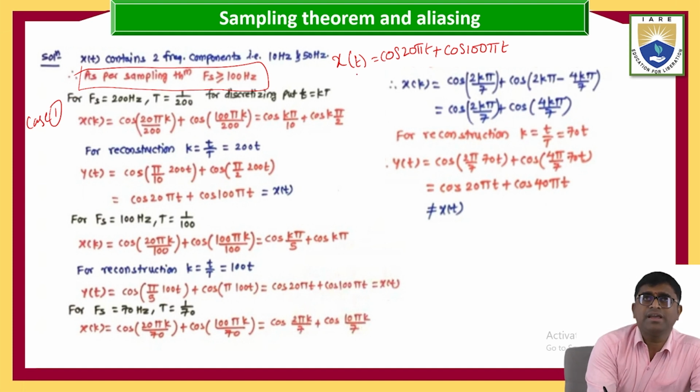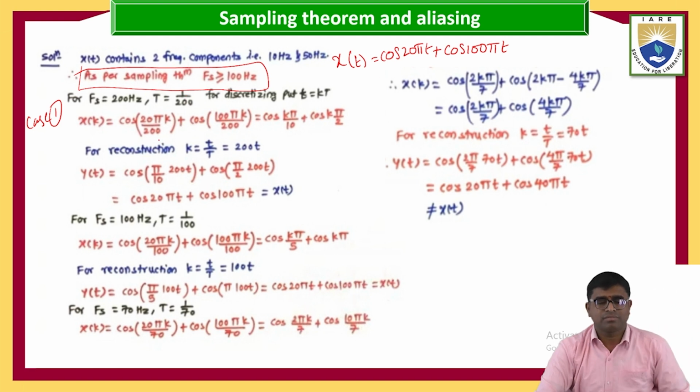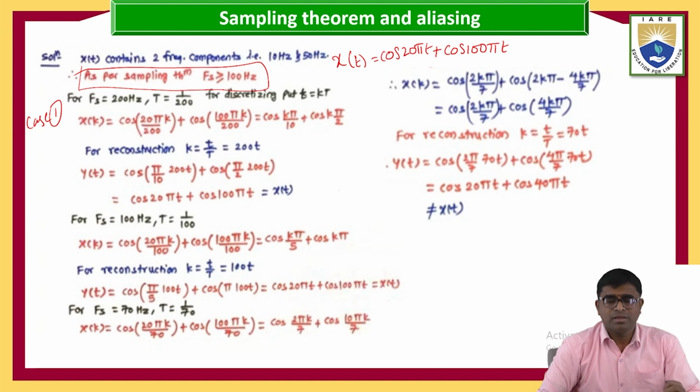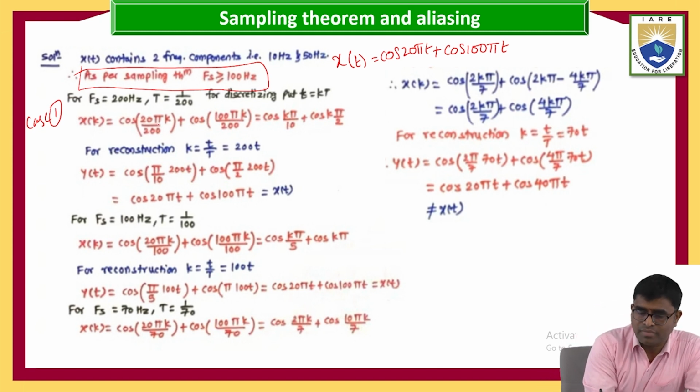At the time of t, I am taking k, continuous to discrete form. X of k equal to cos 20 pi, what is the t? T equal to 1 by 200. Replace here t equal to kt.